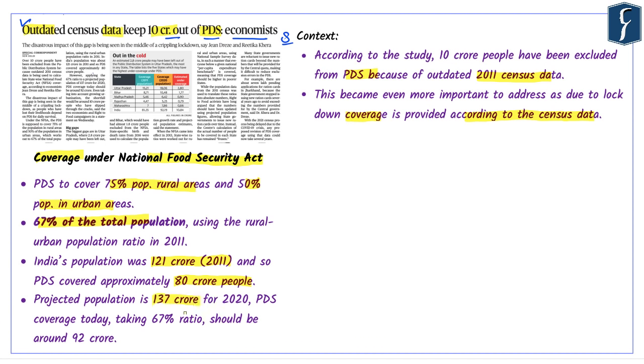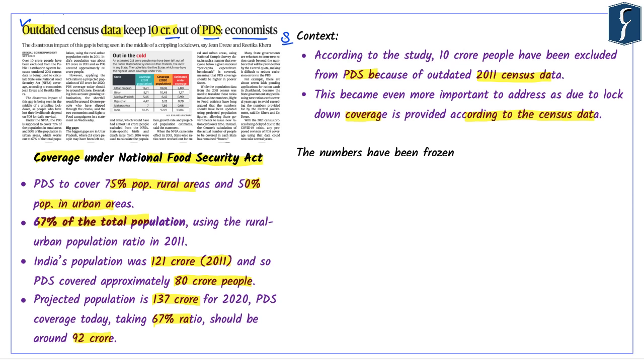Now, let's pay attention to this particular fact that if the National Food Security Act covers 67% of the population, then it should cover around 92 crores. And that is what the authors have highlighted, that around 12 crore people will not get any kind of support because of outdated census data being used for the National Food Security Act. The authors also highlighted that the biggest gap is found in the poorer states of Uttar Pradesh and Bihar, and hence this problem is much bigger and needs to be addressed as soon as possible.